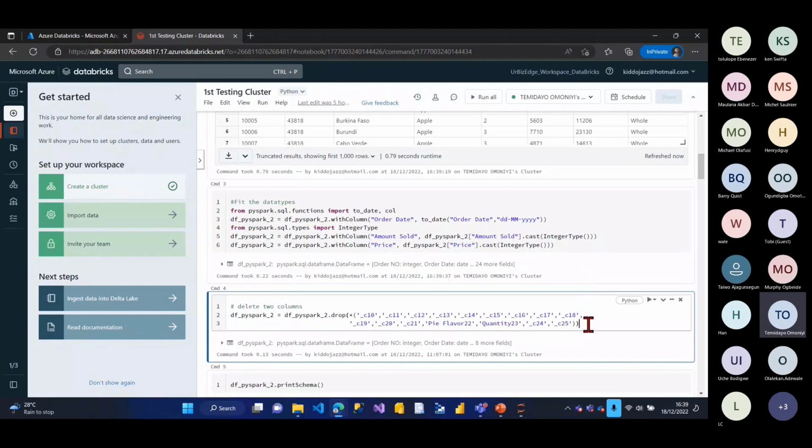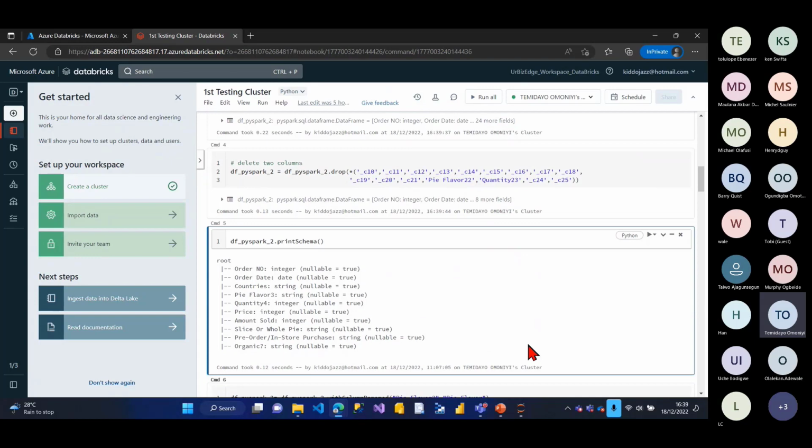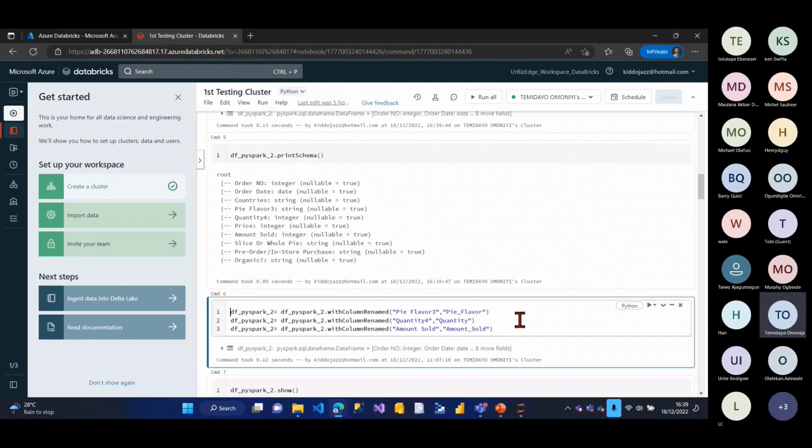Okay. So I also drop the unwanted columns, right? I'll check the schema, the same thing we did the other time, and also rename some columns. I'll change the pie flavor tree to pie flavor, the same thing we did the other time in Jupyter Notebook.